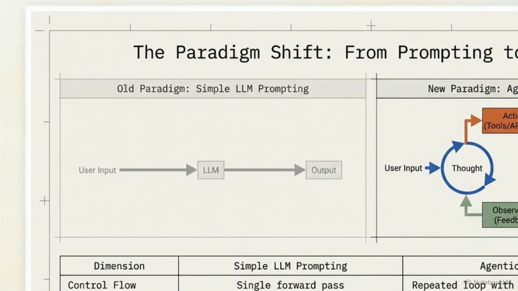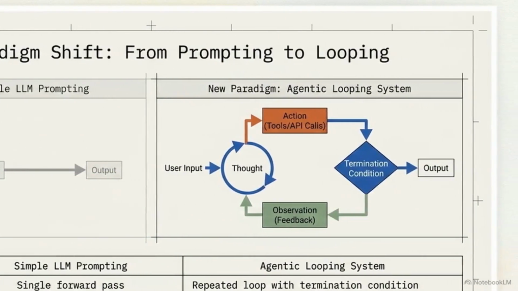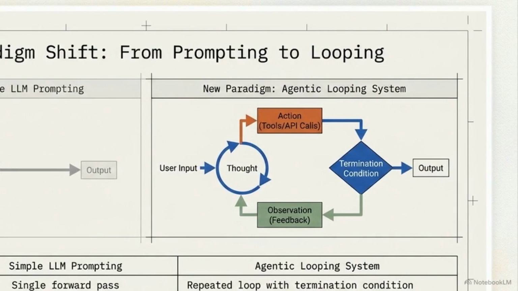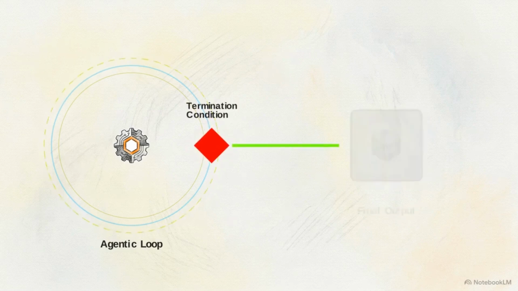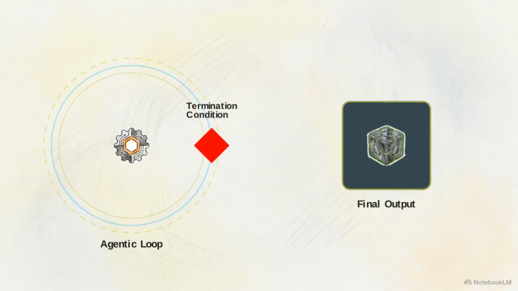Look at the left panel. Simple LLM prompting is a linear pipeline, a straight line from user input to the final output. On the right, the new architecture wraps the model inside a recurrent control cycle, continuously moving through discrete stages of thought, action, and observation. This loop does not spin indefinitely. It repeats autonomously until a specific, mathematically defined termination condition is met, triggering the final output.